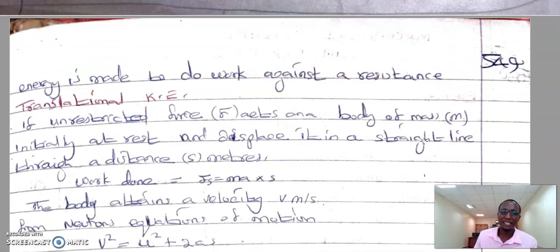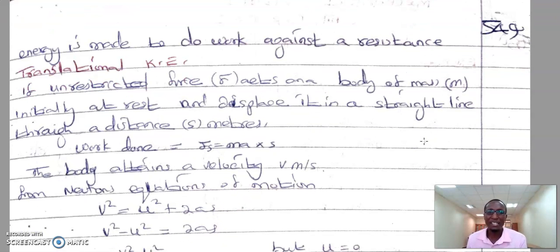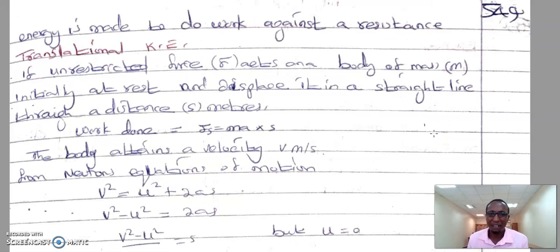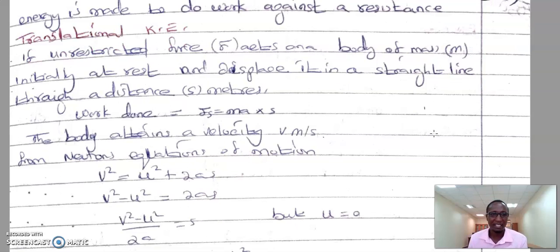So if an unrestricted force acts on a body of mass m, initially at rest, and it displaces it in a straight line through a distance s meters, we see that work done is equal to the mass of the body multiplied by the acceleration and then the distance covered. The body attains a velocity v, which is in meters per second.